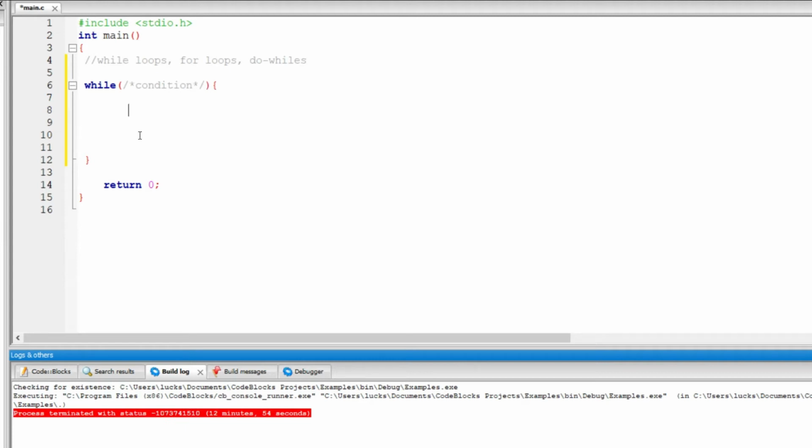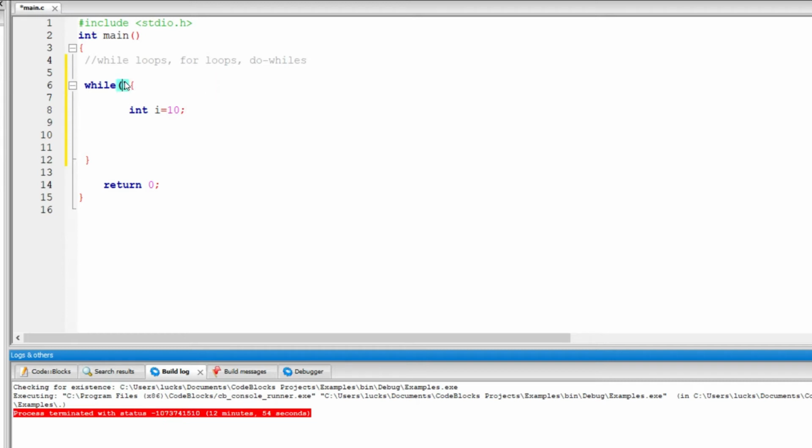So I can say int I is equal to 10. For as long as the condition which I've put here is true, I will keep being initialized over and over until this condition is no longer true. Okay, so let's look at a couple of examples.